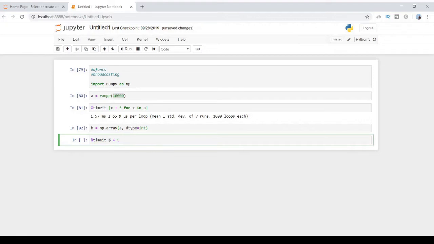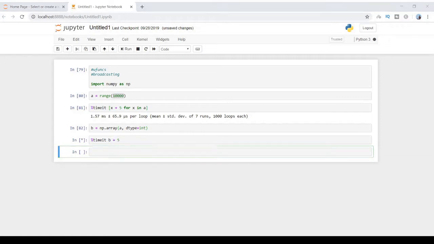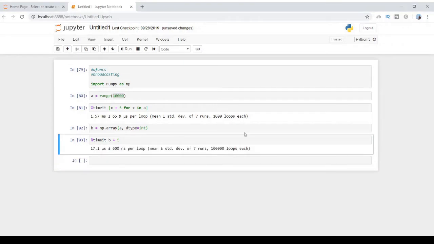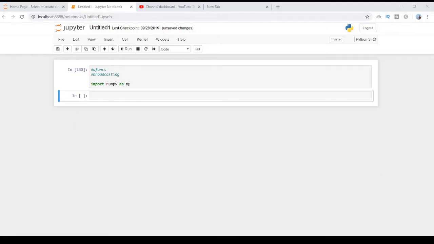So you don't have to mention any loop here. By default, it performs the operation element wise. Shift enter. As you can see, it is 600 nanoseconds per loop. It is much faster. So this is one of the reasons why NumPy is preferred for large amounts of data processing and arithmetic calculation.